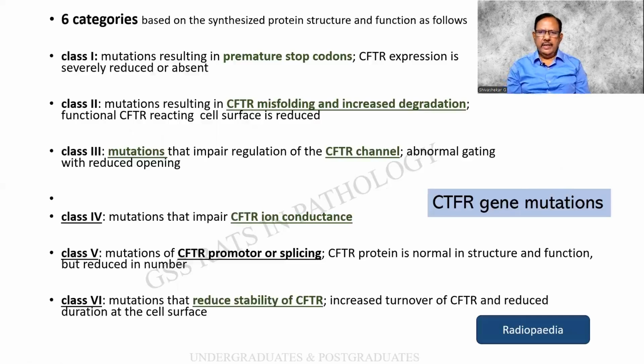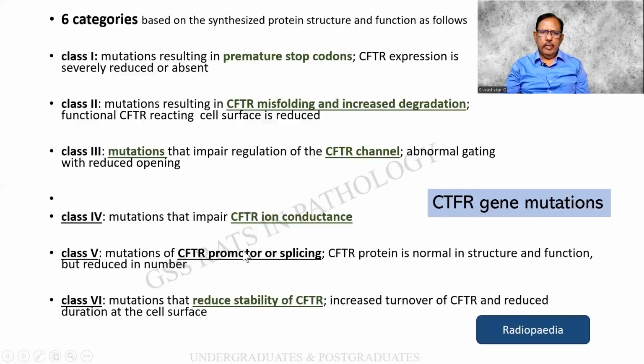There are 6 categories. Again, thanks to Radiopaedia, wonderful reference. CFTR gene mutations. These are the various classes. There can be a premature stop codons, CFTR misfolding and increased dehydration, mutations and regulation of the CFTR channel. Class 4, again mutations, CFTR ion conductance is being interfered with.